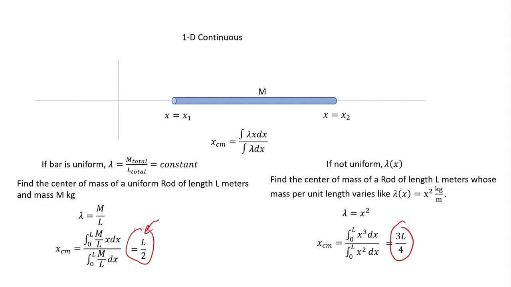Well, if it's uniform, where do you expect the center to be? Center of mass should be in the center. That's the average location. If it's non-uniform and the mass gets bigger, in other words, this thing maybe gets heavier and fatter as I get toward this end because it increases like x, well, then yeah, I expect to find it closer to that end. So this makes sense. This is about as hard as it gets when you're in one dimension. They can give you weird integrals to do, but from a physicist's point of view, I just plug it into your favorite online integrator. It doesn't matter.